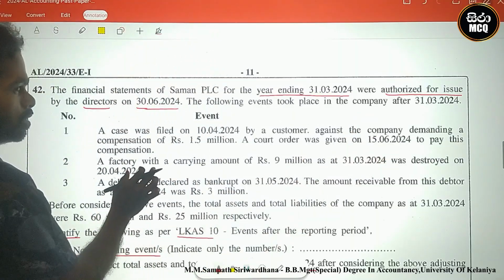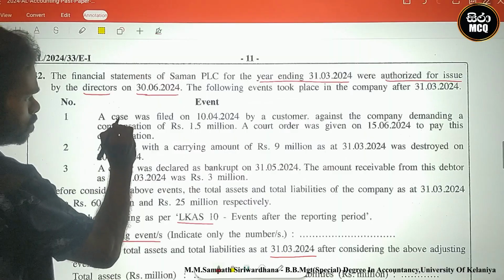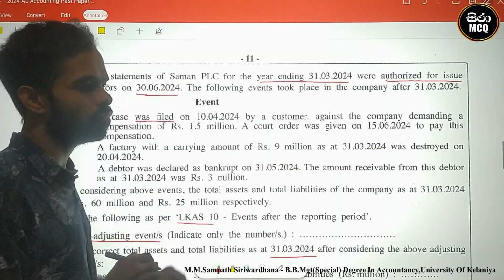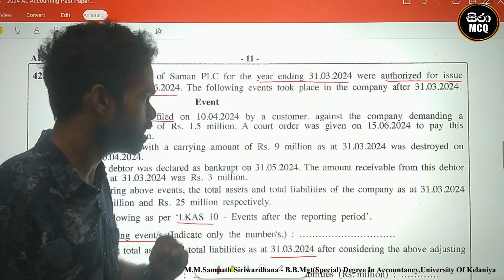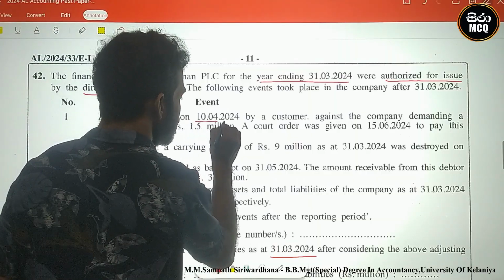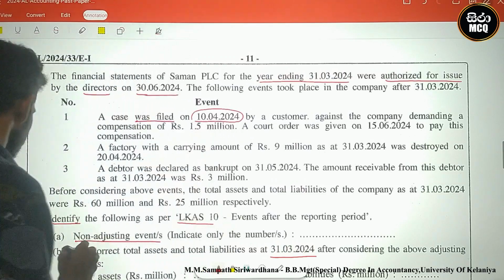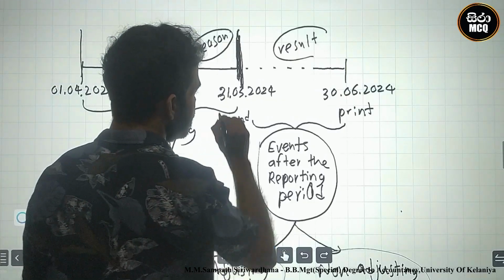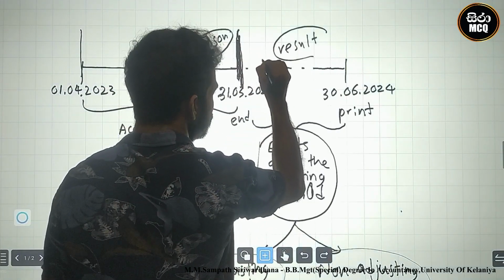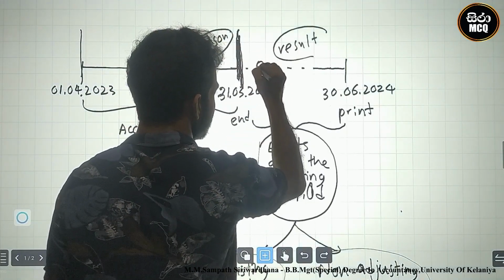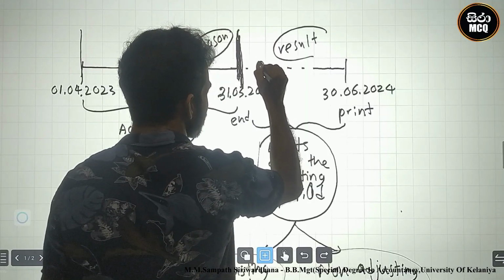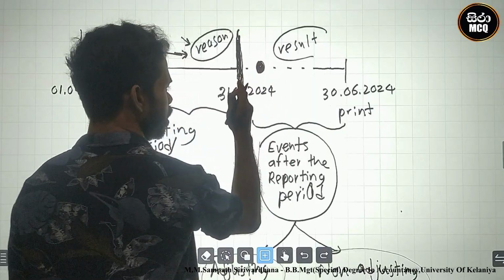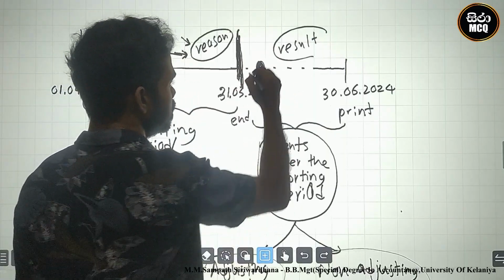Okay, next one. Firstly, a case was filed. Filed means the reason. The reason started on 10th April 2024. April is after 31st March 2024.